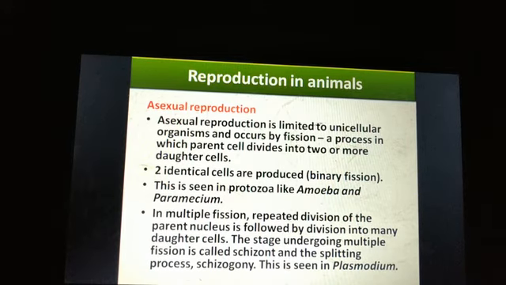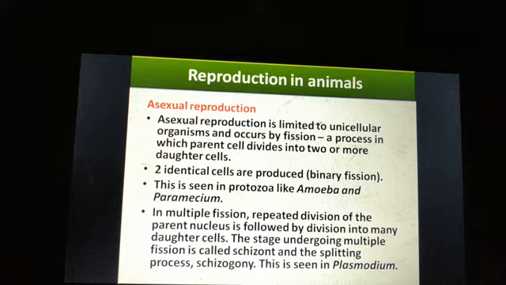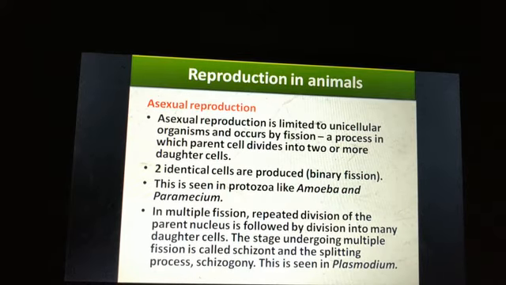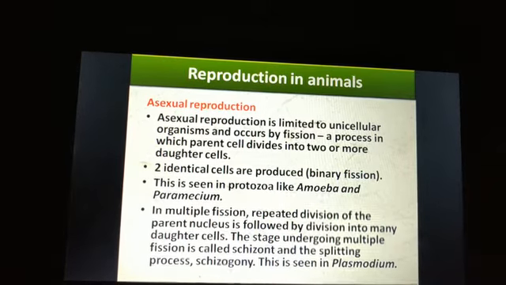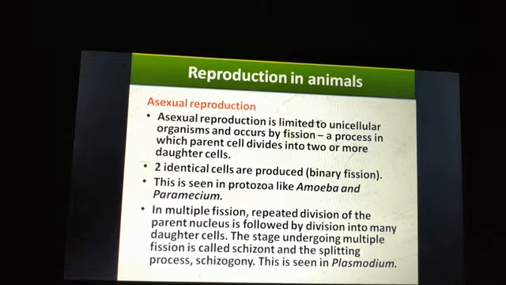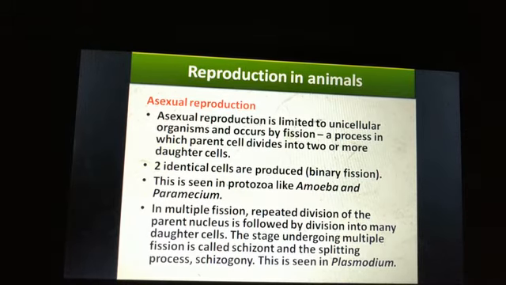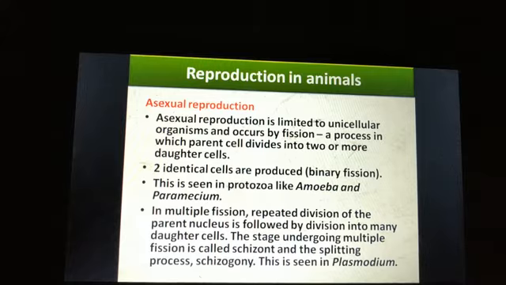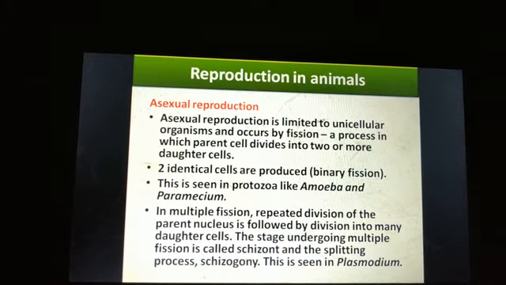So in multiple fission, multiple repeated divisions will occur. The division of the parent nucleus occurs, which is followed by the division to produce many daughter cells.